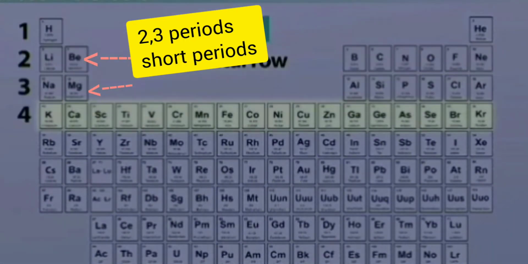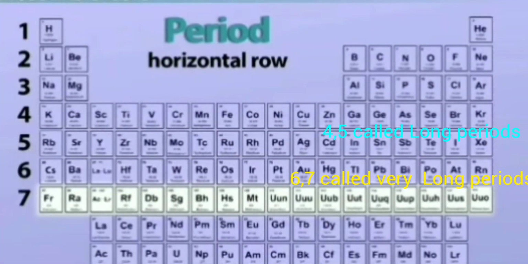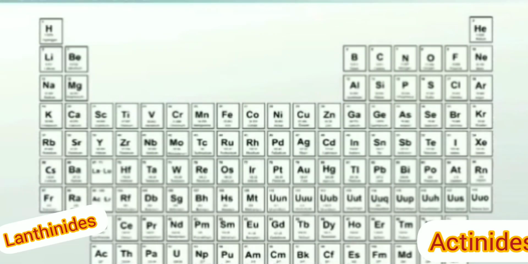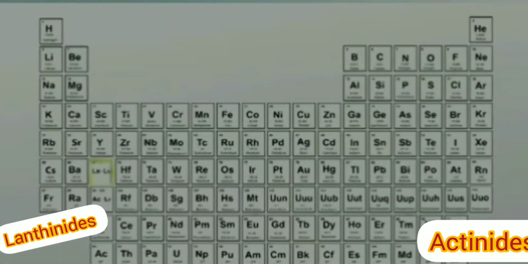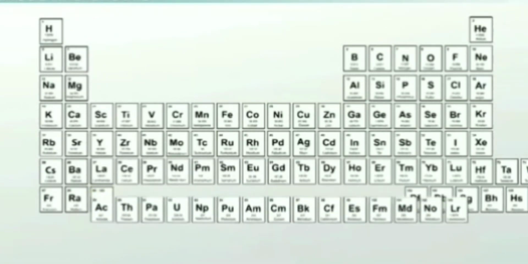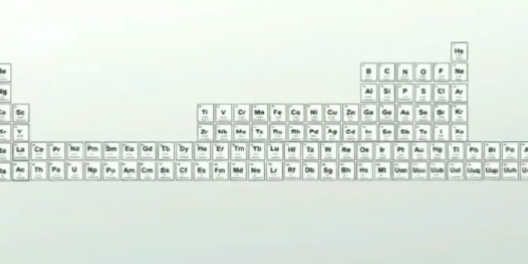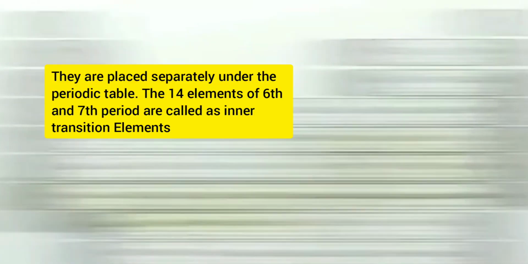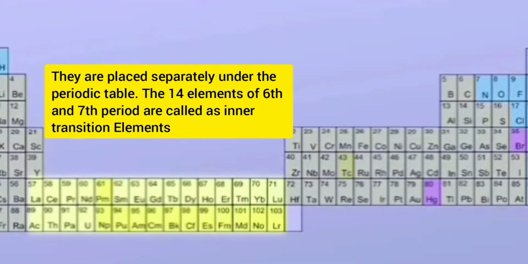Here you can see there are 7 periods. You can see the horizontal rows, they are 7 periods, and you could see that there are 2 rows kept separately below. What are they? They are called the lanthanides and actinides. If lanthanides and actinides were placed in their original position, then the periodic table would have become too long. So they were placed separately under the periodic table.